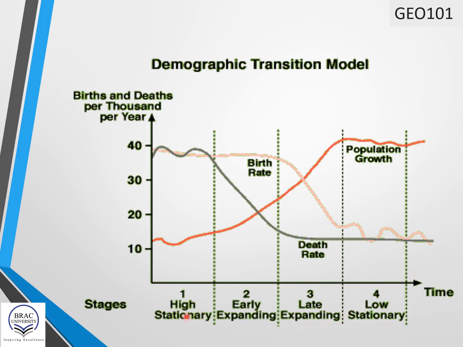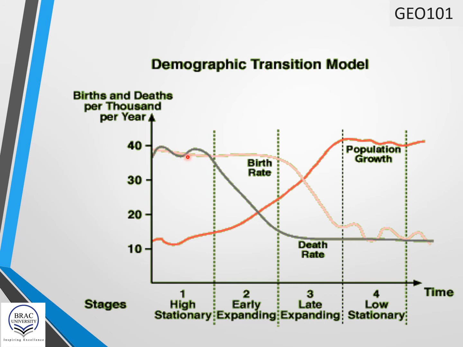So the first one, that is the high stationary period, and in this stage, look at the graph. This dark orange line shows population growth rate, the light orange line shows birth rate, and the green line shows death rate. So look at the first stage. What about birth rate? The light orange line shows that it is too high. So birth rate is very high and death rate is also very high and fluctuating.